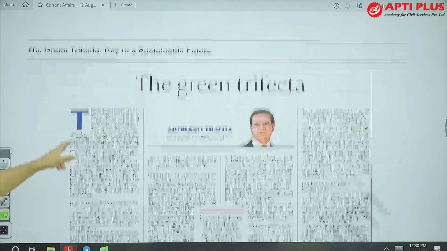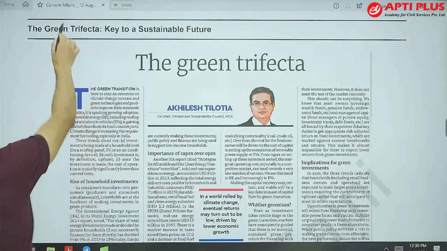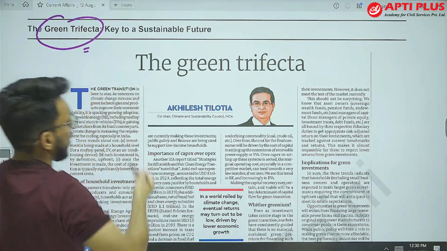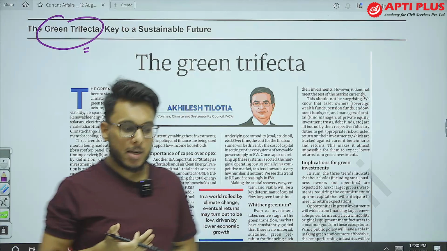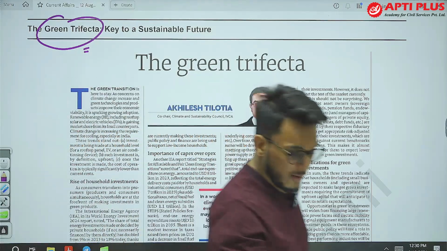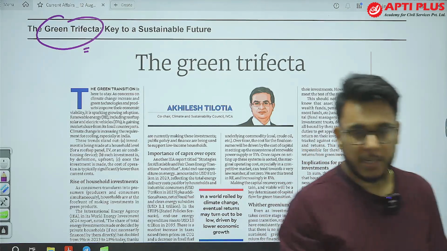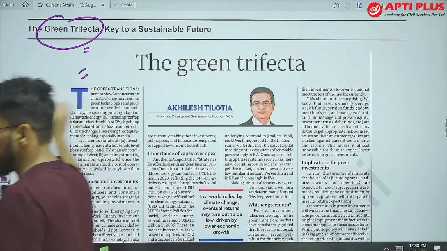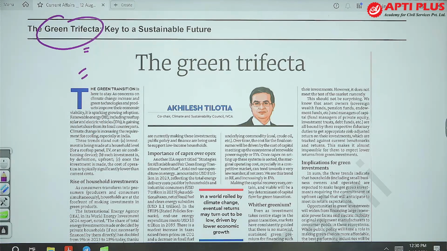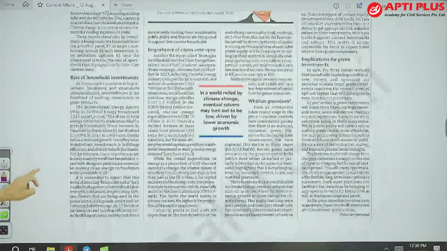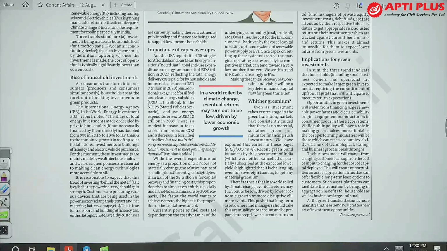Moving on. The green trifecta, key to a sustainable future, GS paper number 3, environment as well as economy. You can see this particular article. So basically, green trifecta. Now trifecta means a combination of three things, trifecta or trilogy. So basically the article is talking about three developments that have happened on the environmental front.